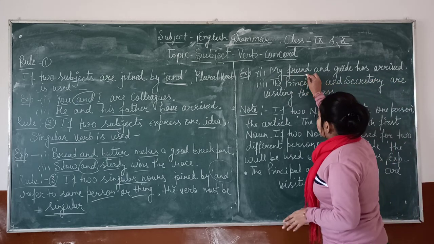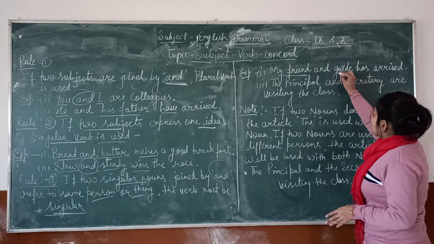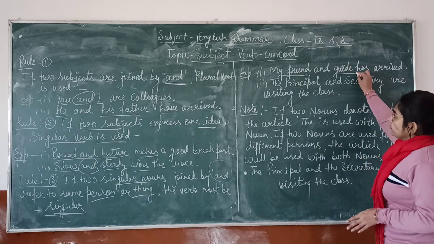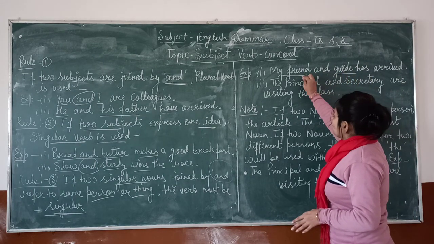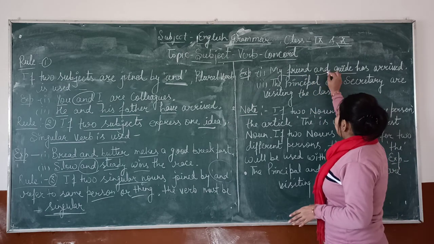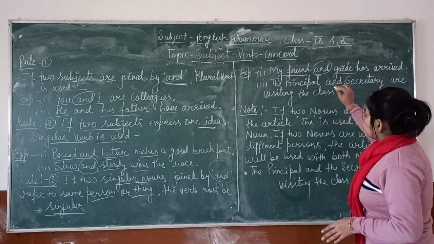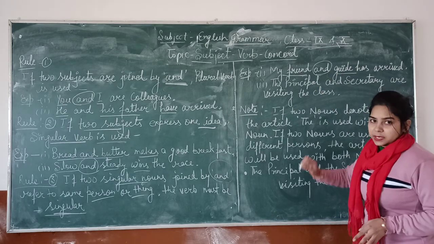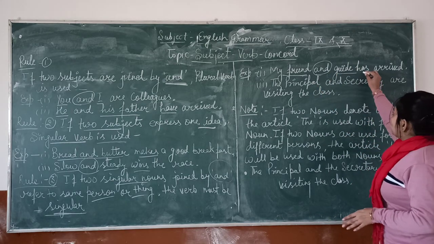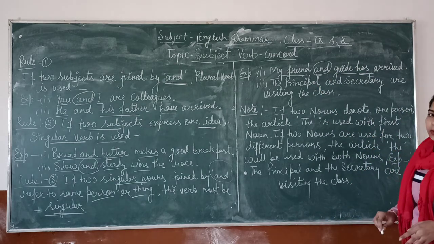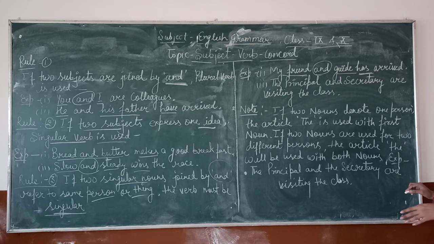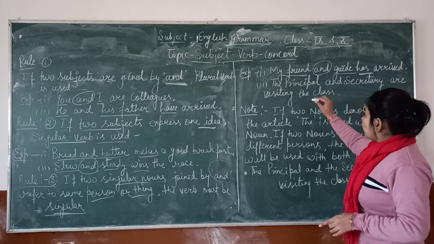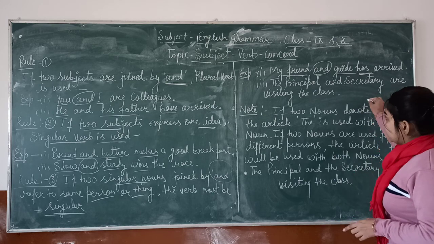The first subject is my friend, the second is guide, and these two subjects joined by and refer to the same person, that's why we have to use the singular form of the verb, means has.